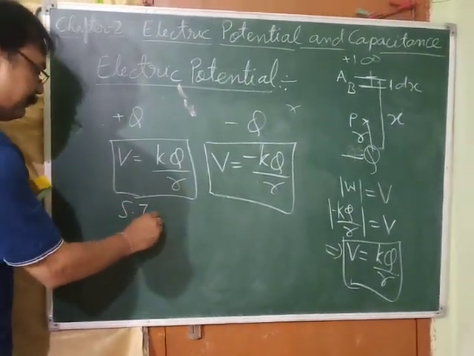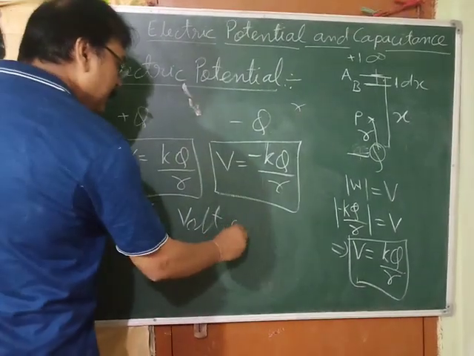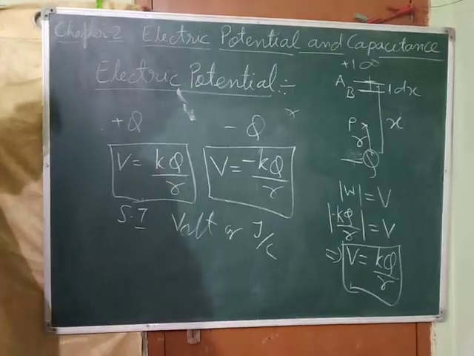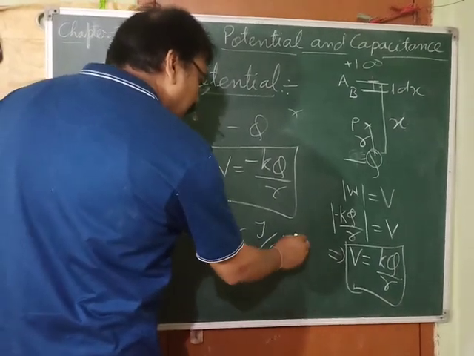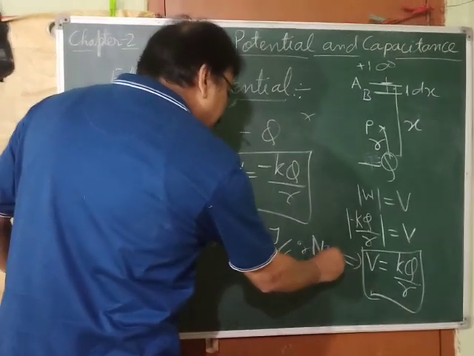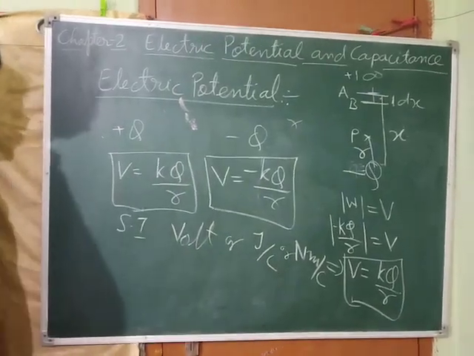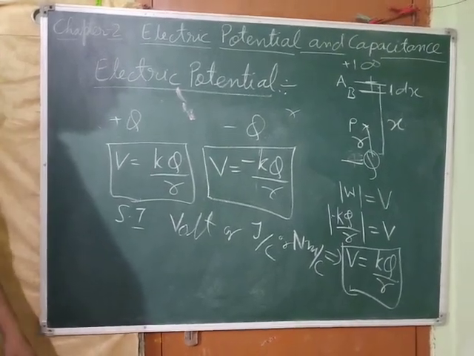SI unit is volt or joule per coulomb. Or what else can you write? Or Newton meter per coulomb. These are the SI units of potential.